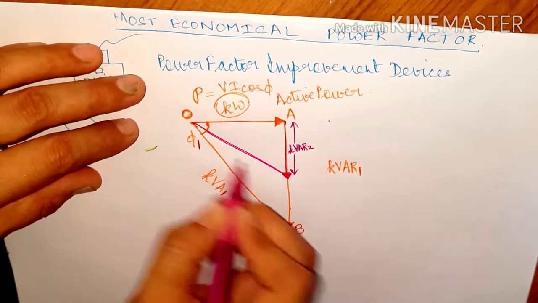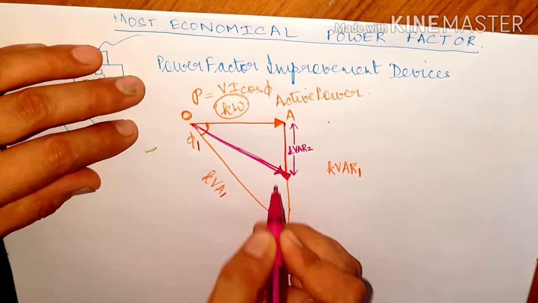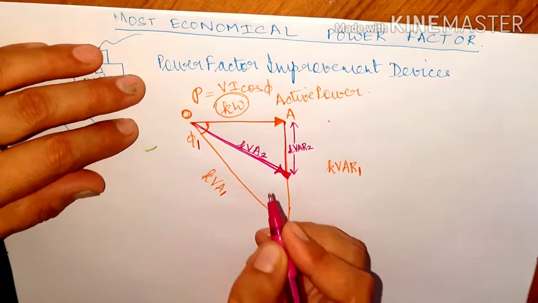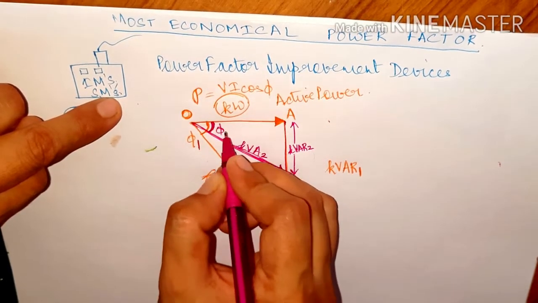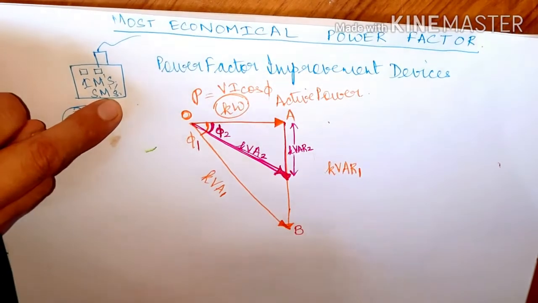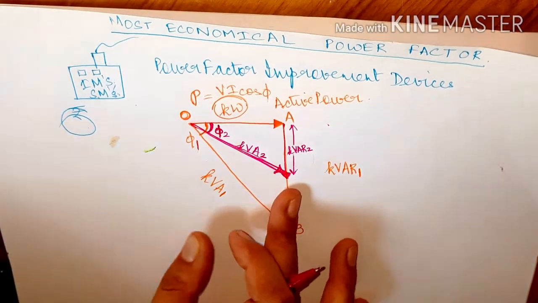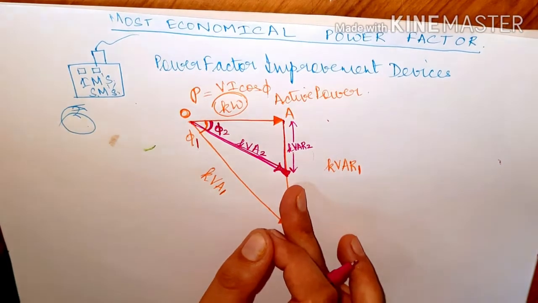The apparent power. So it comes up to be somewhere over here. Okay. So I hope it is clear. So this is basically kVA2. So the one which has been drawn, the second power factor angle will be phi 2. So you can see that it has been definitely reduced. Alright, this has been definitely reduced. So now let us find out the amount of savings which have been done.